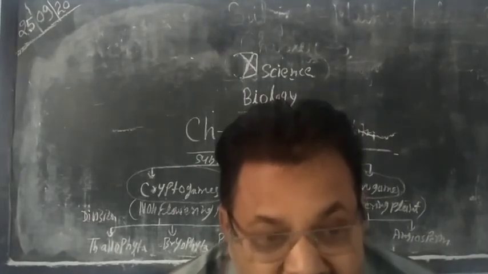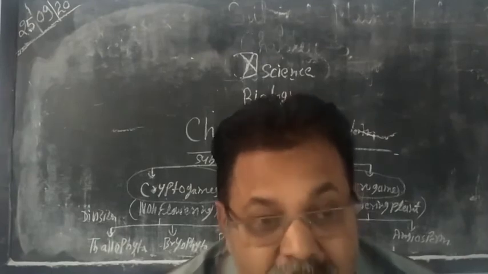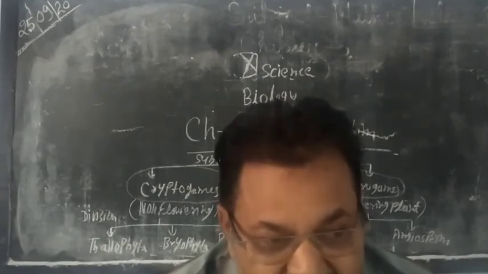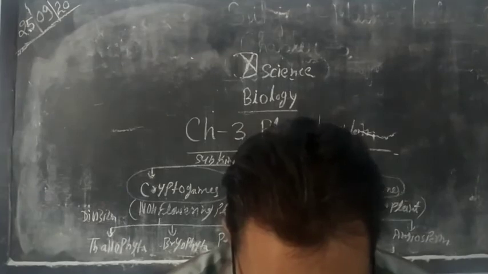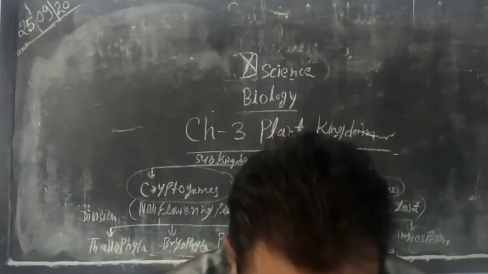The pigments are found in specialized structures called chromatophores. Chromatophores means color producing pigment. Chroma means color, so color producing pigment is known as chromatophores. The cells are uninucleate in nature, and the cell wall is made up of two layers.